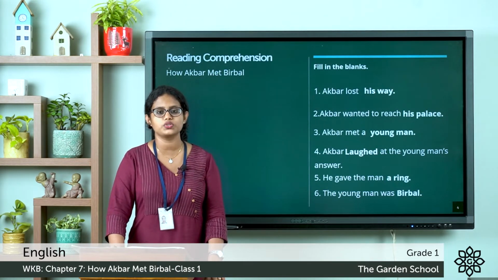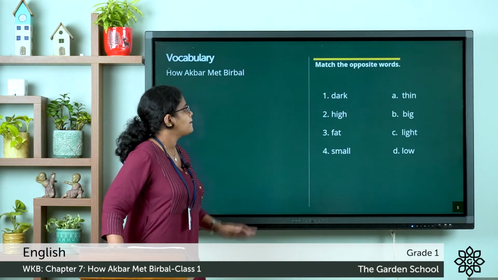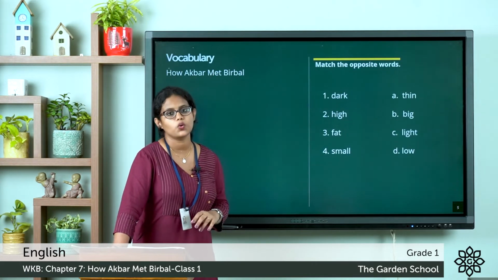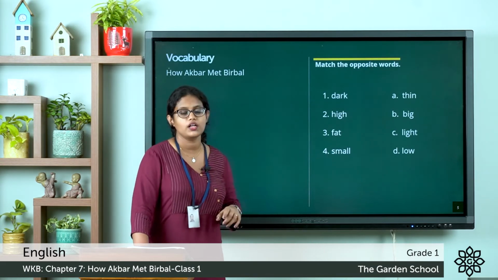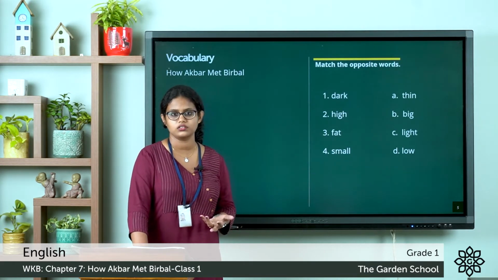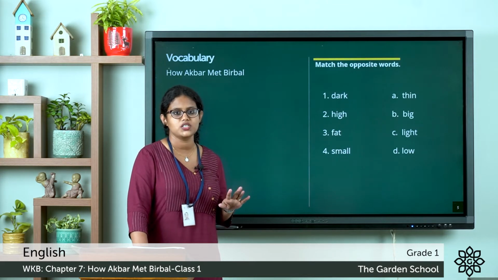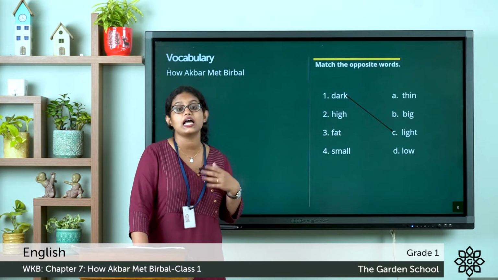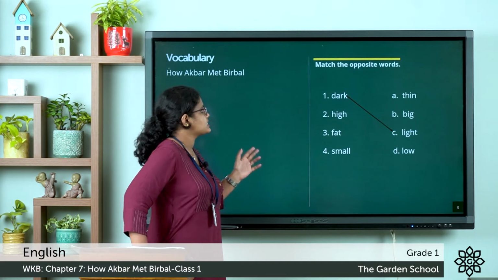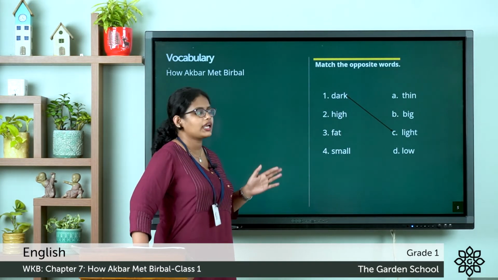Now let's move on to the vocabulary. Match the opposite words. See the first one. Which is the first word? The first word is dark. Dark means no light. So what is the opposite of dark? Opposite of dark is light. See the second one. High.